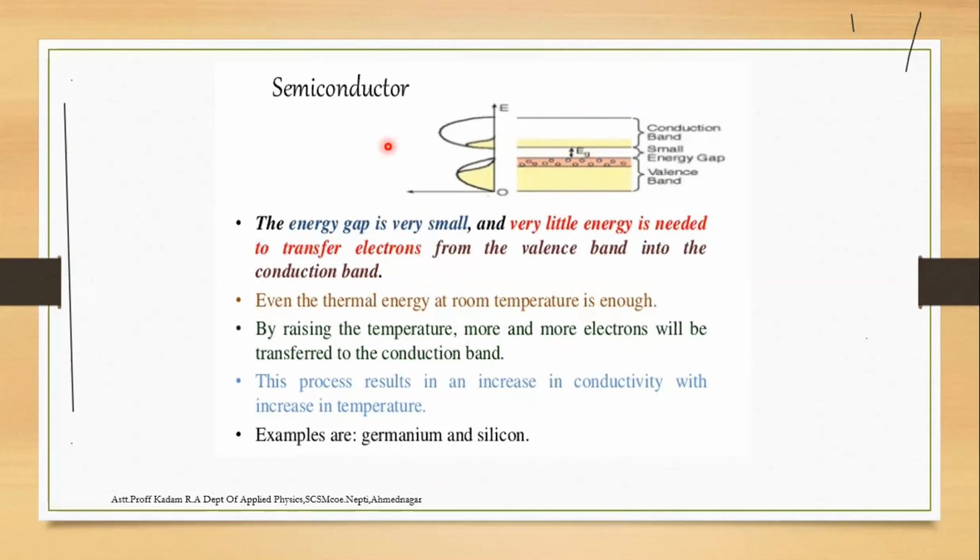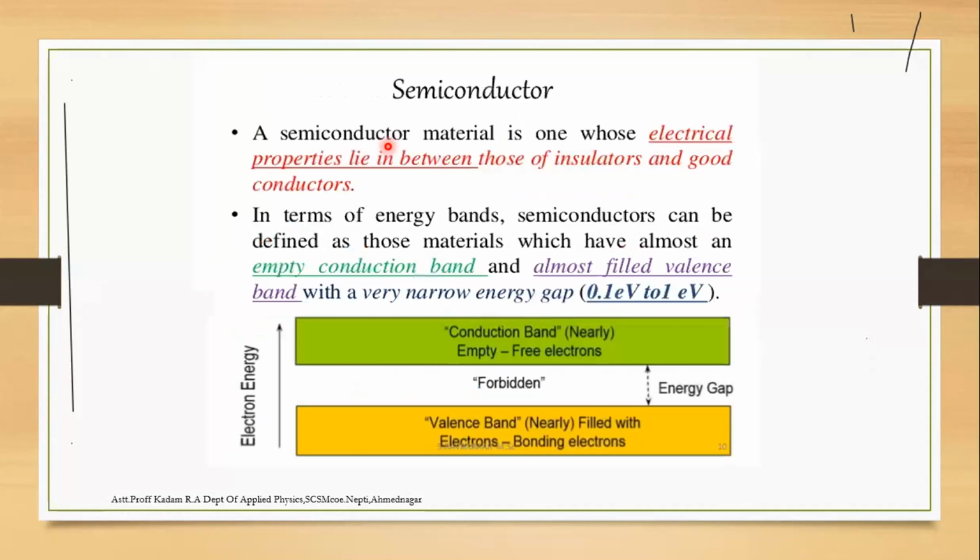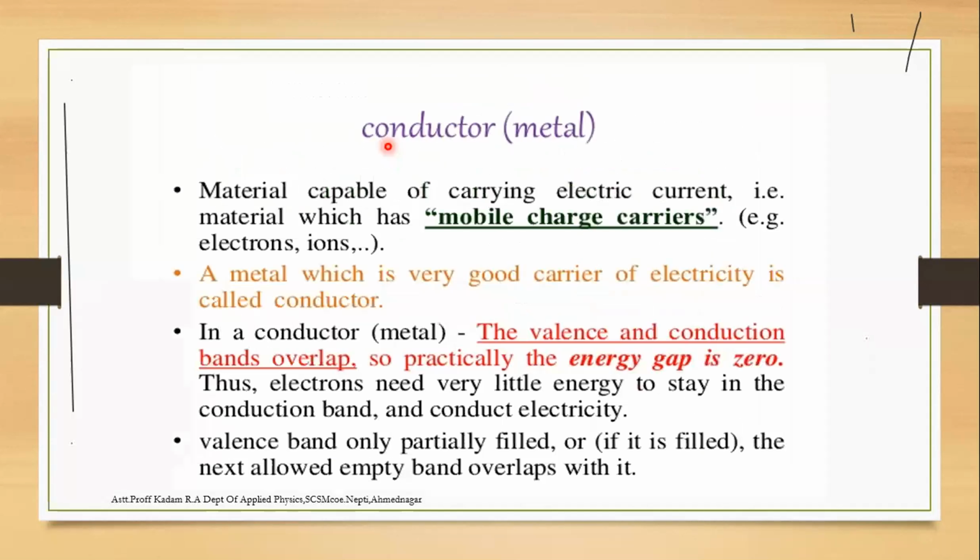Okay, so let's repeat again. Matter is solid, liquid and gases. Solids are crystalline and amorphous, and from the electrical point of view, solids are classified into three: conductor, insulator and semiconductor.